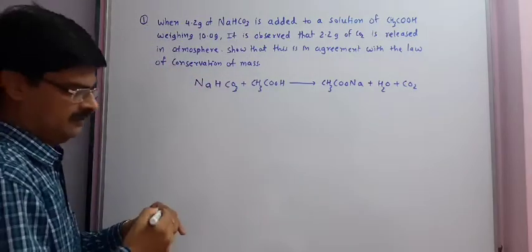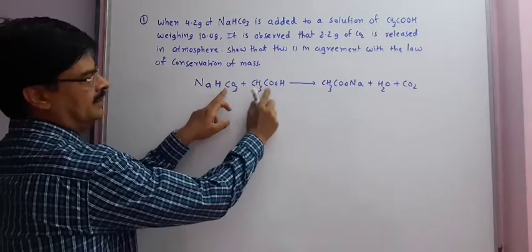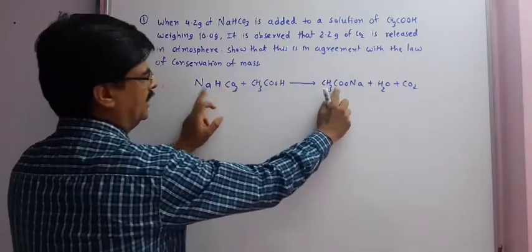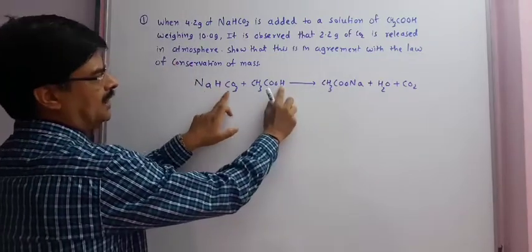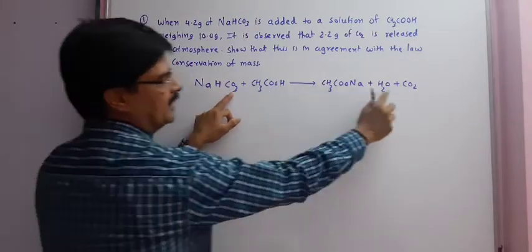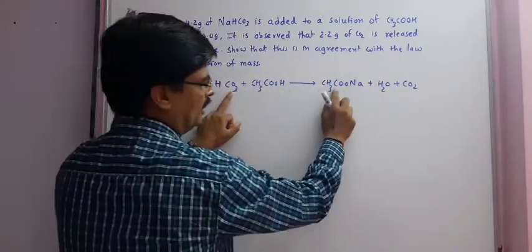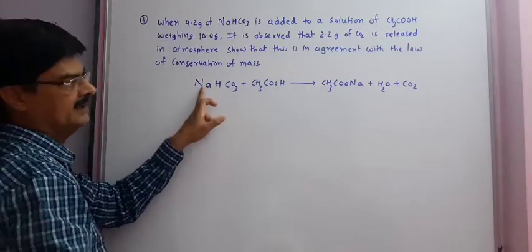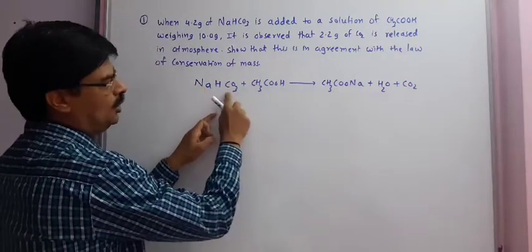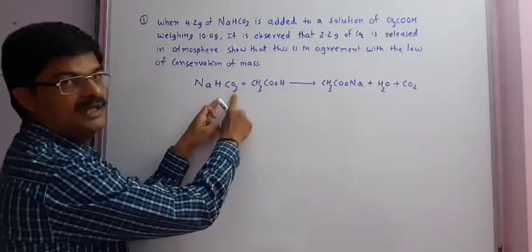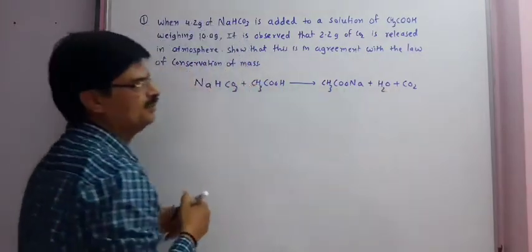Now let us first balance this equation. CH3COO and sodium have been balanced. Now H and oxygen from this: we will get CO2, and what remains is H2O only. Once more, CH3COONa on both sides is equal. Now if we take CO2, then one oxygen will be left, and that oxygen and two hydrogen will give H2O. So this is the balanced equation.